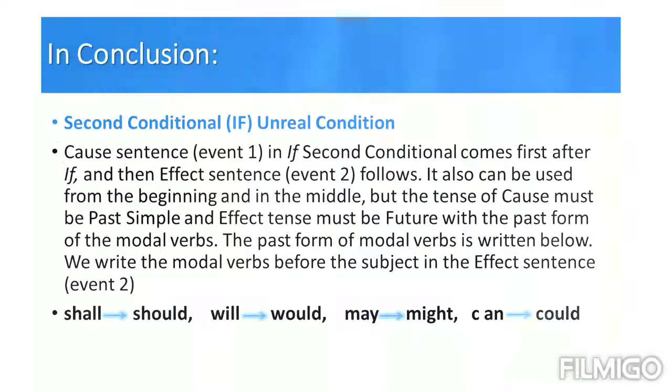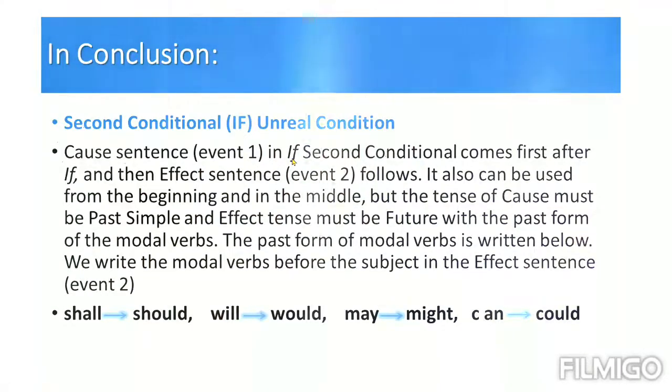In conclusion, I want to conclude the grammar in another form. Second conditional is for an unreal condition. Unreal condition means something that is not happening, doesn't happen, or I'm not expecting or imagining it to happen. The cause sentence, event one, means the first sentence.